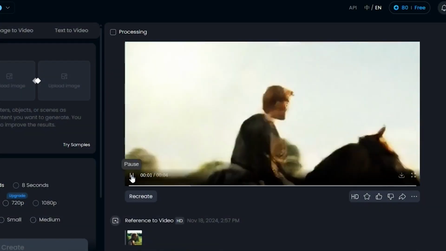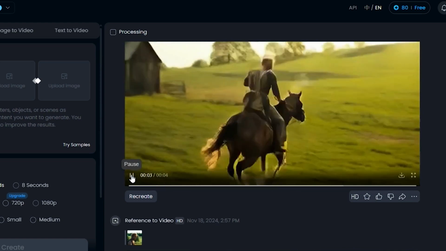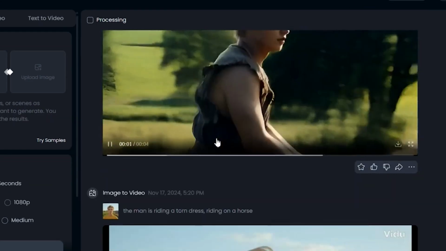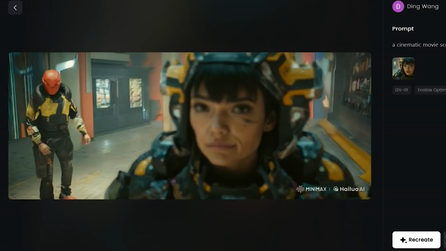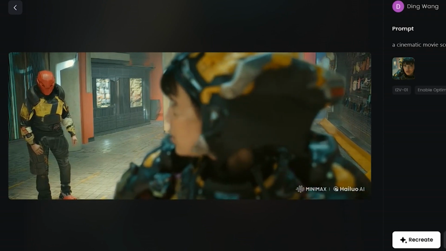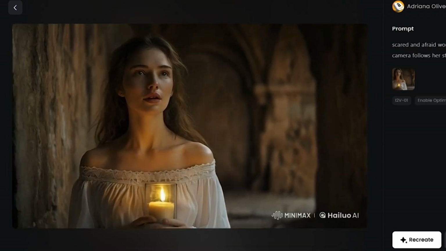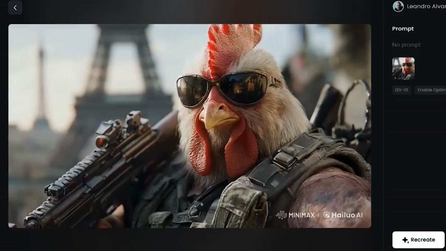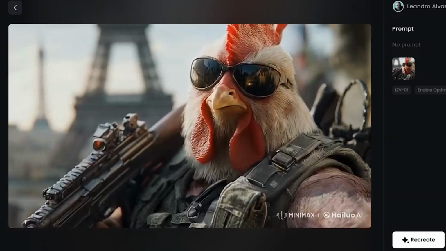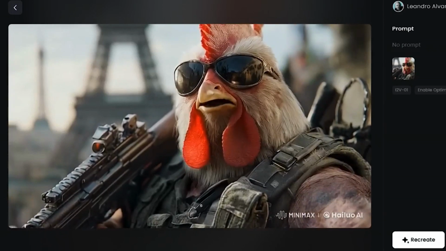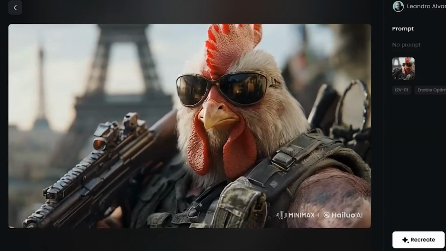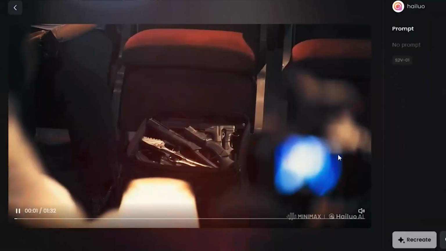While VideoAnydoor AI offers similar functionality, it doesn't quite match the video quality that Minimax provides. The video outputs from Minimax are typically higher in fidelity and more polished, making it a preferred choice for many creators. This is particularly beneficial because it eliminates the need to train multiple AI models to maintain character consistency. Everything can be done within VideoAnydoor AI.